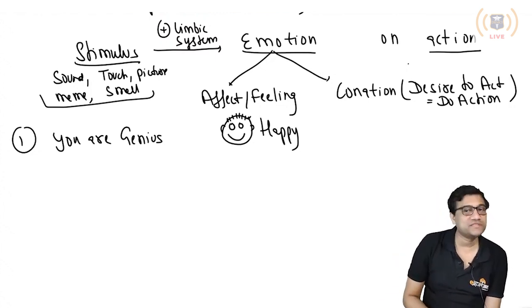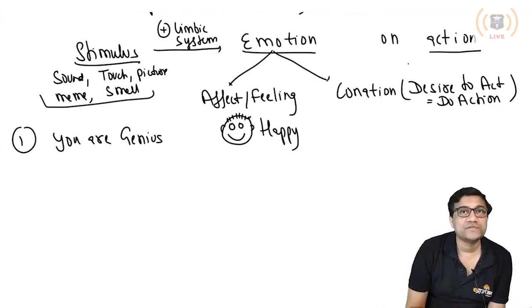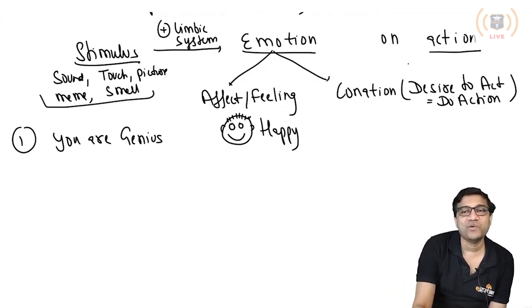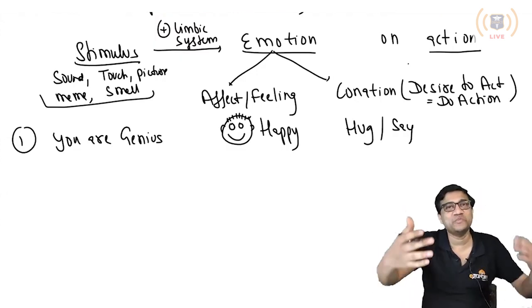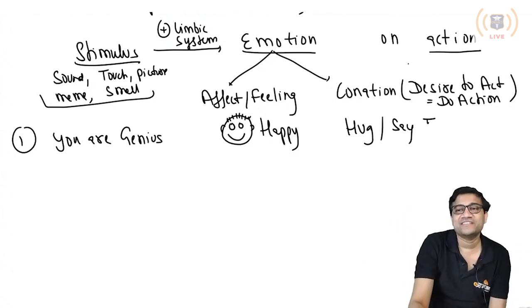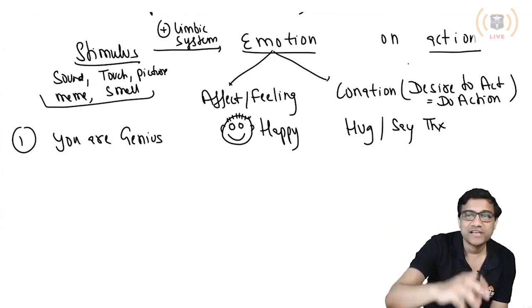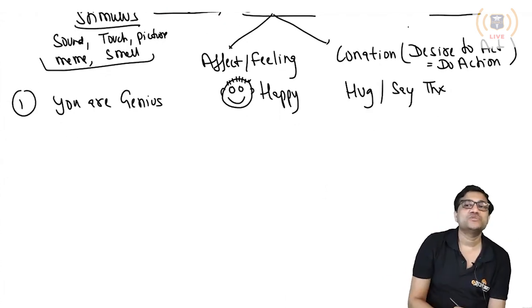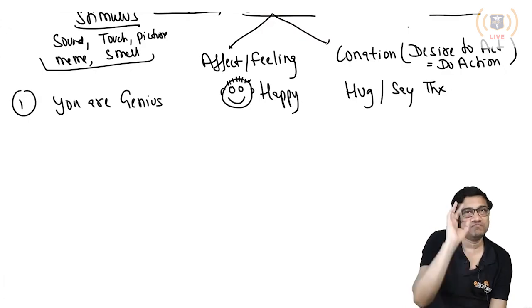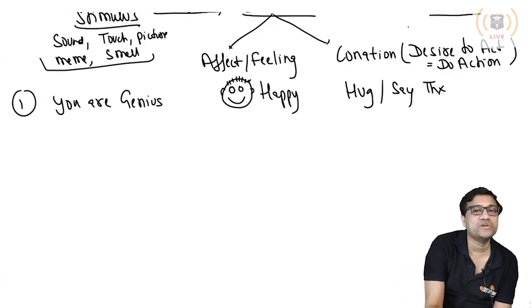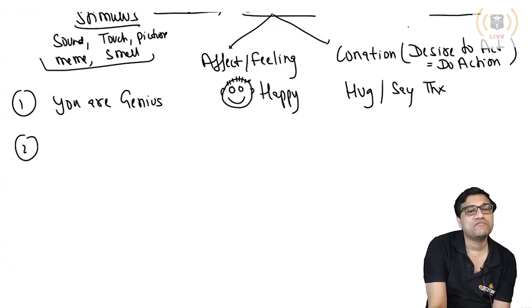Now this person is happy. What is the conation? Not a slap. Now he will hug and say thanks. You are also a genius. So that is what the conation is: you do some action, and that action is a hug.